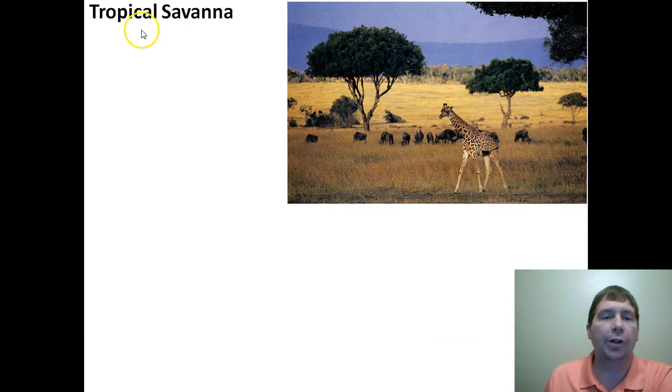The next biome we're going to talk about is the tropical savanna. So once again, tropical, this is an area that isn't going to have a winter. It's always going to be hot. The classic picture of the savanna is the grasslands of Africa with a giraffe or a lion running through it, so on and so forth.